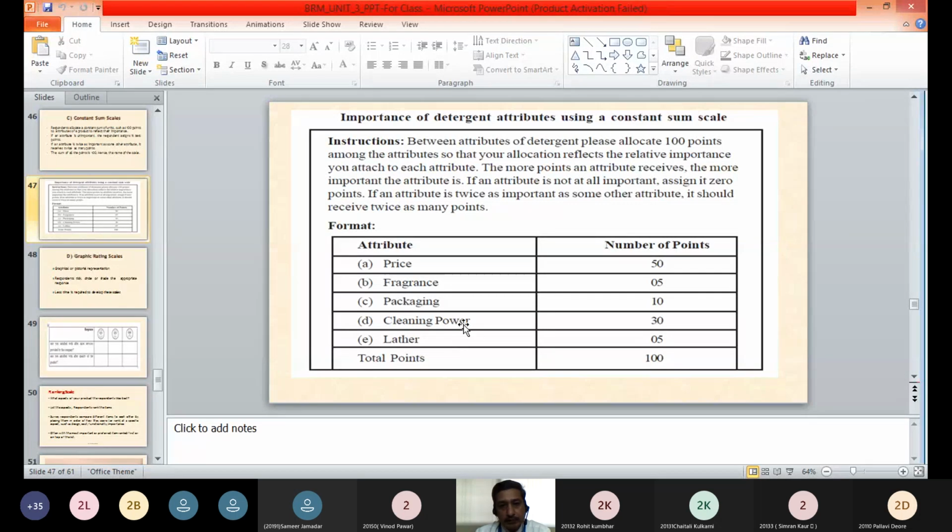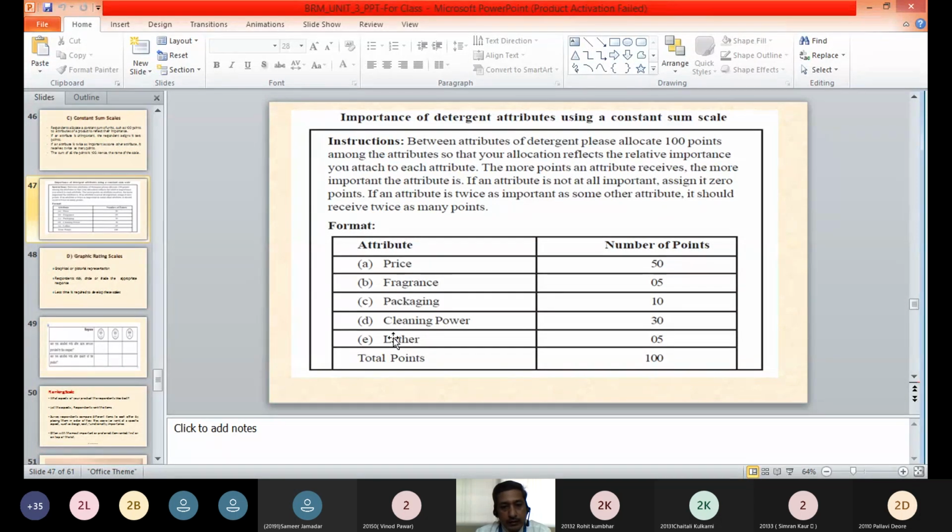Here we have taken one example of detergent: the importance of detergent attributes using a constant sum scale. Here we have given different attributes to the respondent like price, fragrance, packaging, cleaning power, and lather.